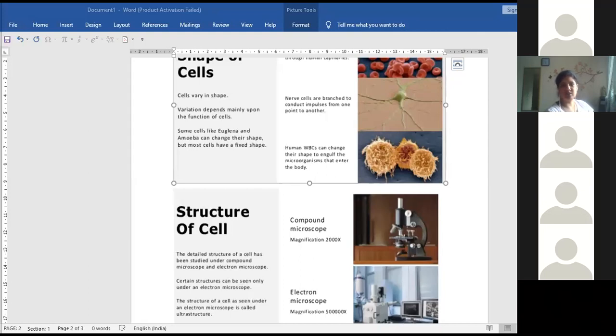These are fixed shapes. So these are some examples of the shapes. These shapes are given to the particular cell depending on their function, completely dependent on their function.